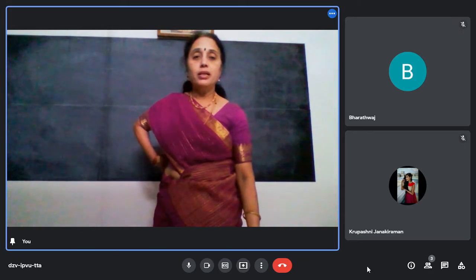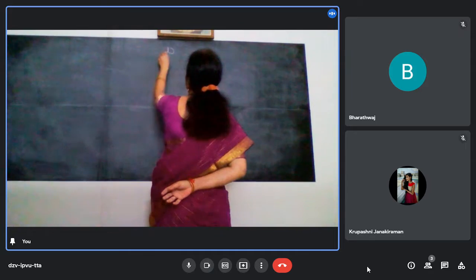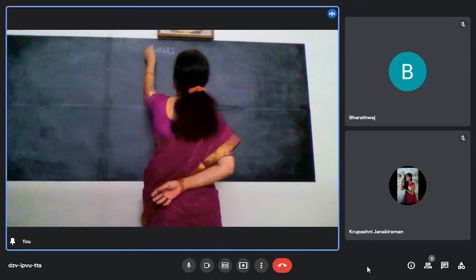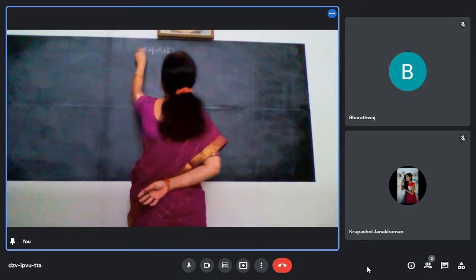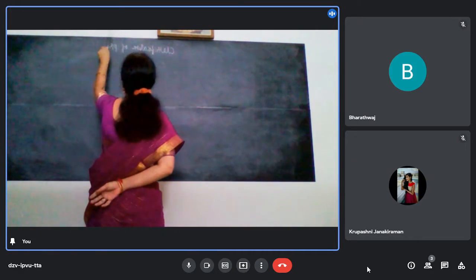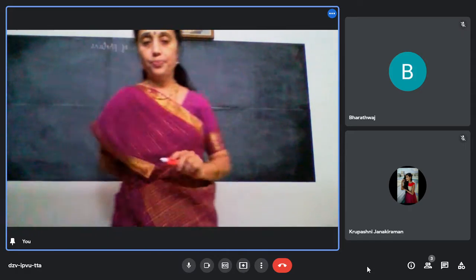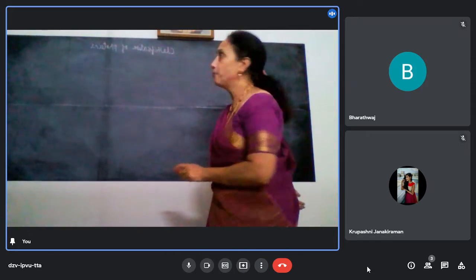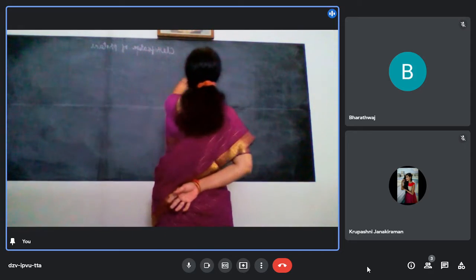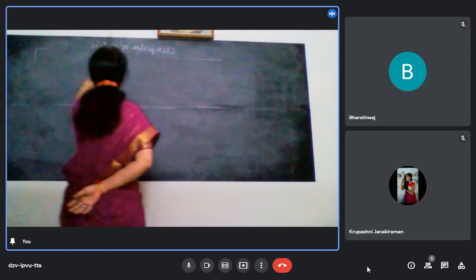Now we will study the classification of proteins. Very important. Write down this. Classification of protein. Not given in the book properly. Please write it down. Classification of proteins. Now, proteins are classified based on under three headings.